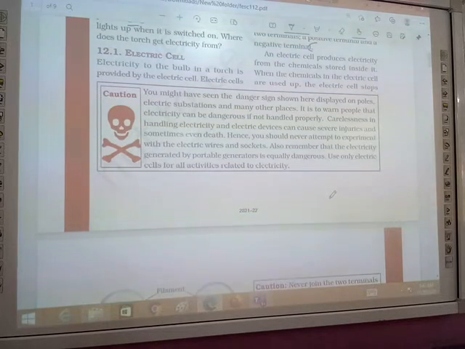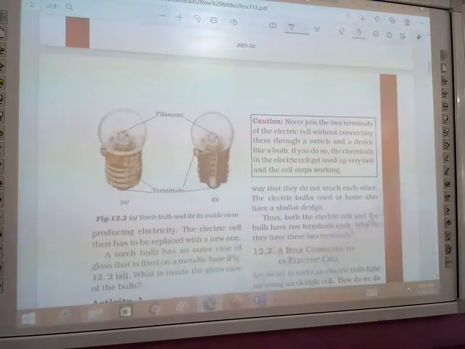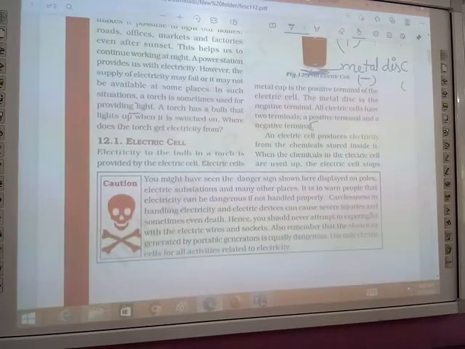When we switch on the light, it will glow. When we switch off the light, the current comes to rest position. Means electric current will flow when the switch is off. We should not touch electricity. Use electric cells for doing any activity, and it will not harm you. And one more question.